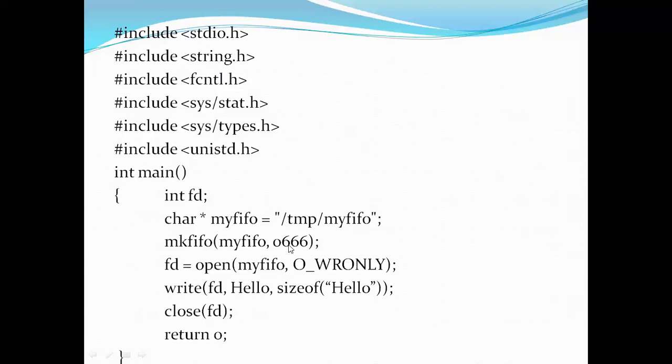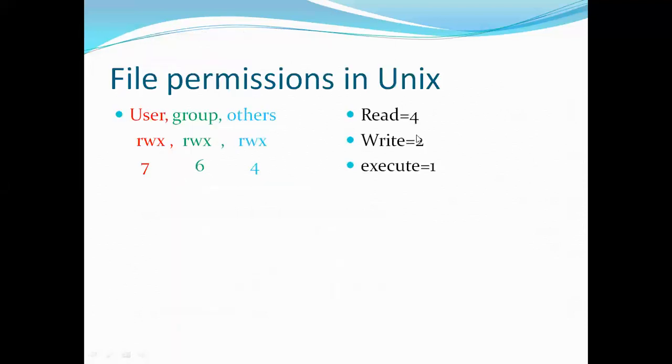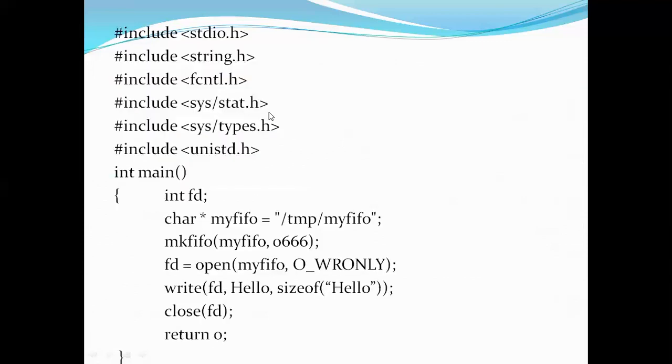And the next thing is permissions. Now as I told, it is a 4-digit number. First is a 0. The next three digits indicate the permission of your file. Like I told, first is user, group, and others. For user, group and others, all three are six. Six means read and write. So all three, user, group, and others, have read write permission only. They can't execute anything. So you can read the data from the FIFO and you can write the data to the FIFO. So only two permissions I have given.